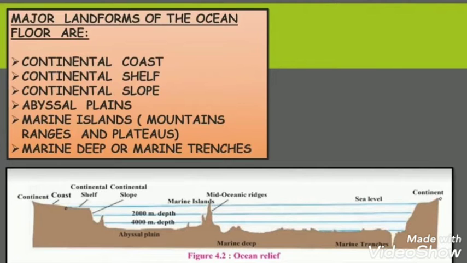The major landforms of the ocean floor are continental coast, continental shelf, continental slope, abyssal plains, marine islands or mid-oceanic ridges, which are also called mountain ranges or plateaus, marine deeps and marine trenches. These are the important submerged landforms of the ocean floor.